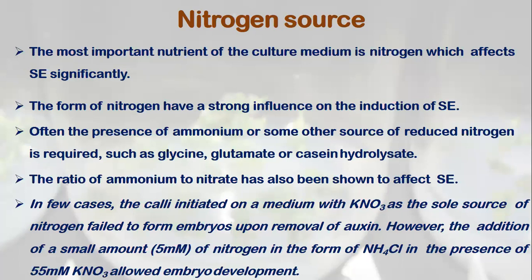However, in these cultures, the addition of a small amount of nitrogen in the form of ammonium chloride, that means reduced nitrogen, even in the presence of oxidized nitrogen, allowed the process of somatic embryogenesis to proceed normally. So that is the importance.